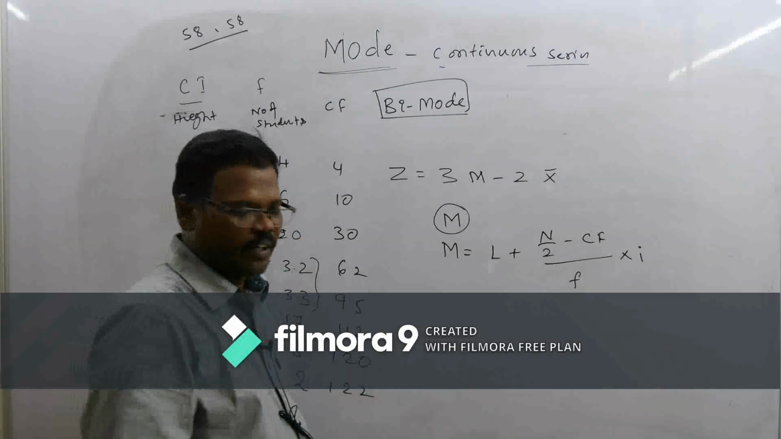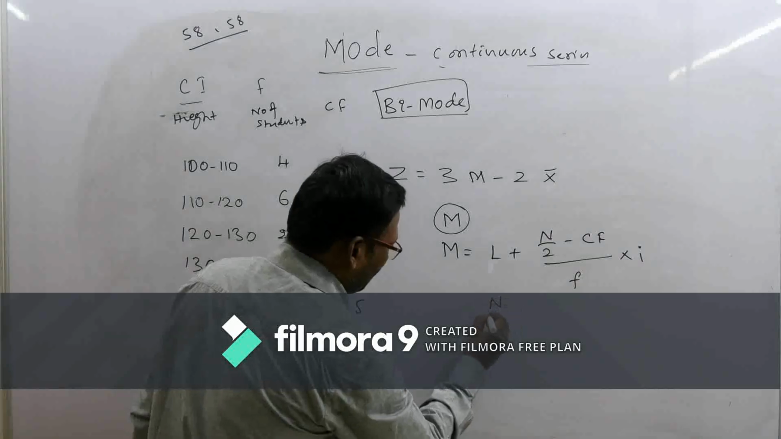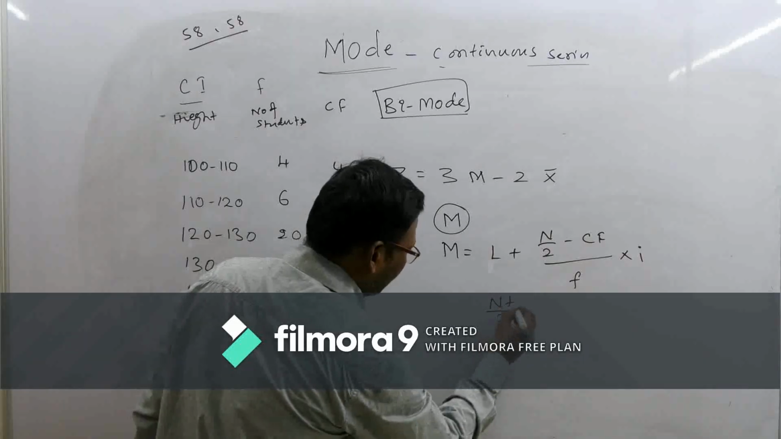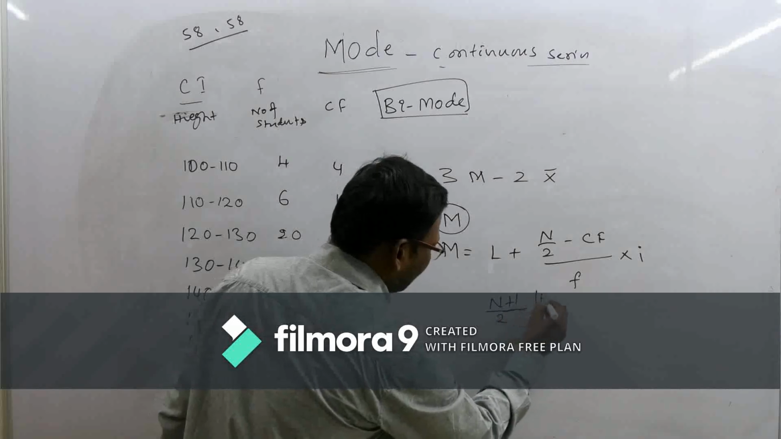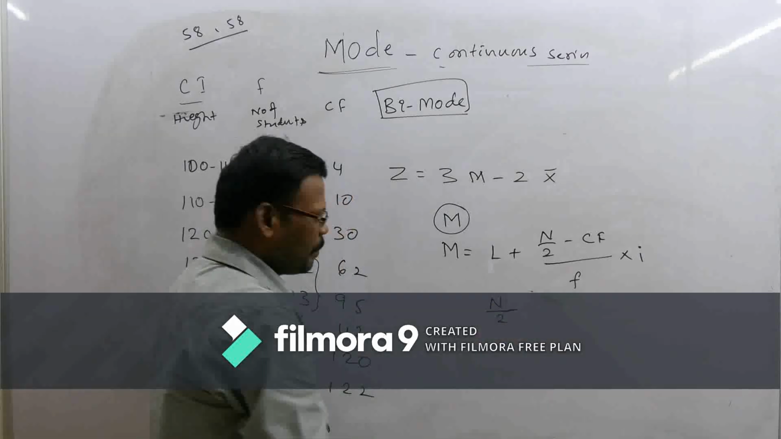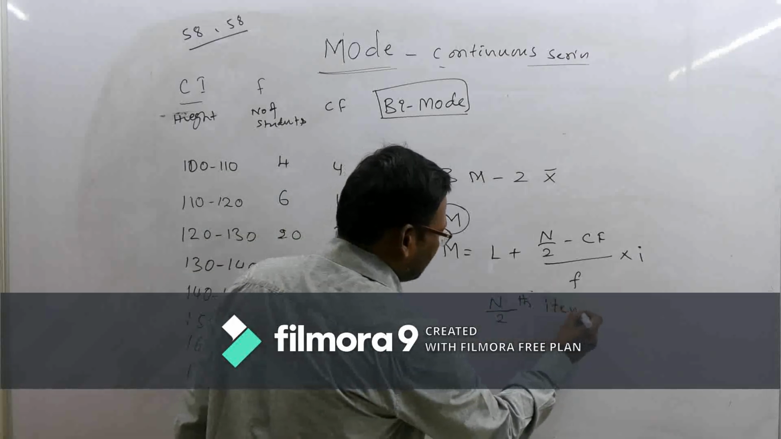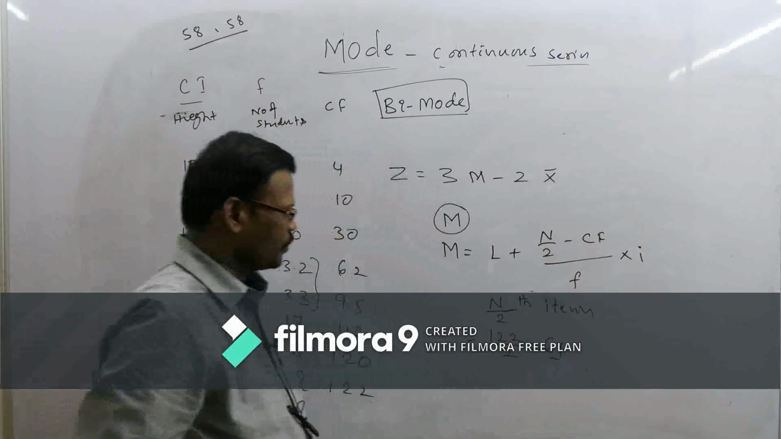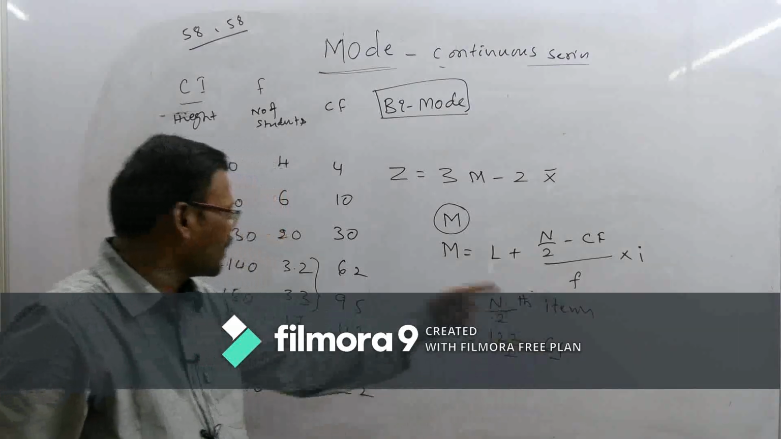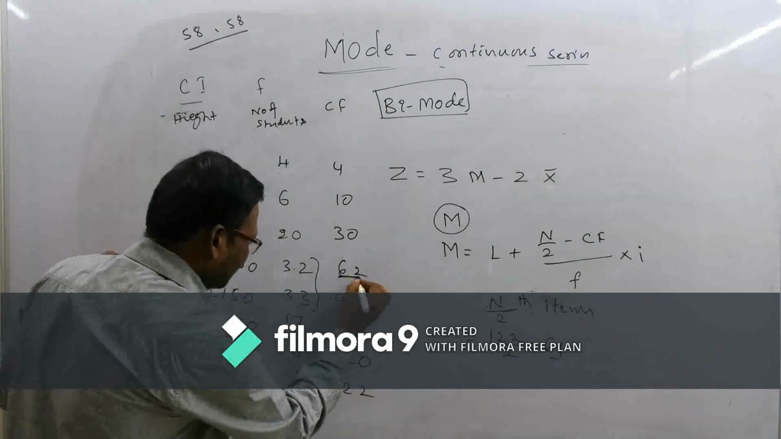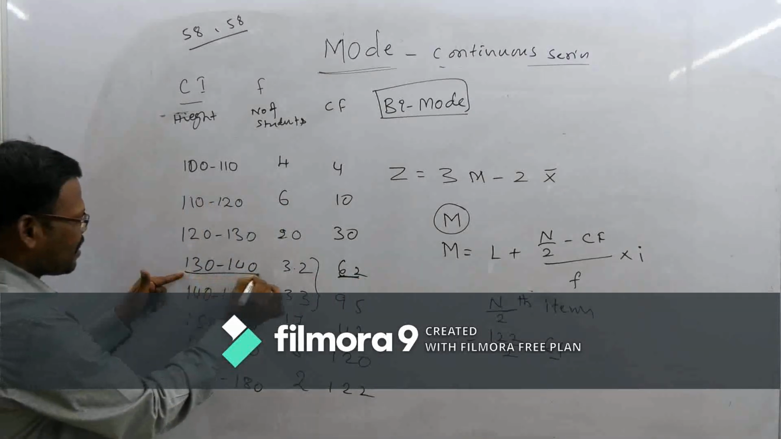So after finding the cumulative frequency, we have to take the n by 2 term or item. So n is equal to 122, and n by 2 is equal to 61. Okay, we have to observe where the 61 is going to be included in the cumulative frequency. Since 61 is included in the 62, that corresponding class is called the median class.